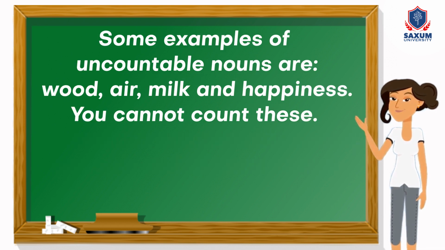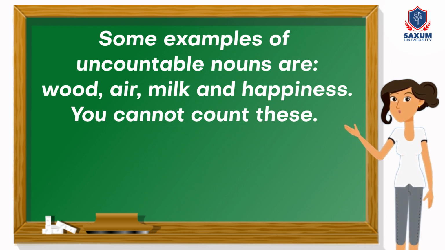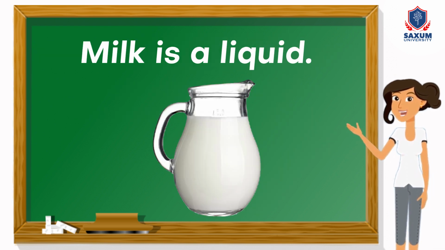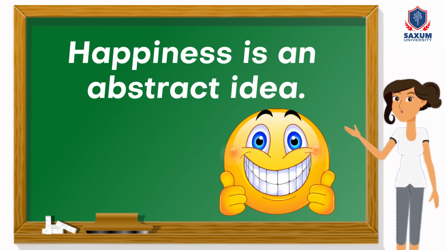Some examples of uncountable nouns are wood, air, milk, and happiness. You cannot count these. Wood is a substance or material. Milk is a liquid. Happiness is an abstract idea.